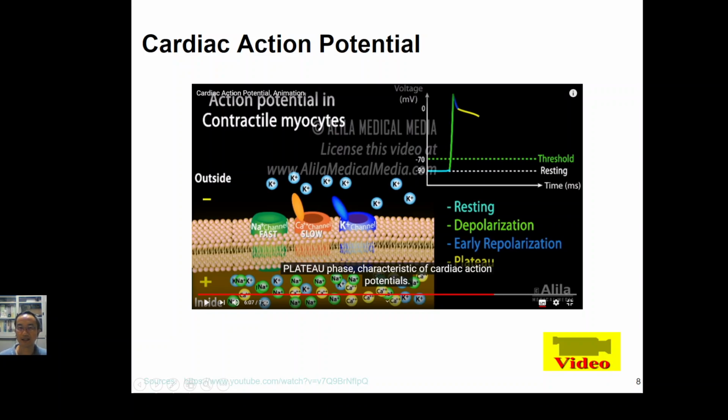Okay. So right now, all of you understand why our human cells can generate the action potential. But remember, not all human cells can generate the action potential. Only the excitable cells can. The excitable cell can be either the neuron, the muscle, or the cardiac cell. Okay, these three different types.